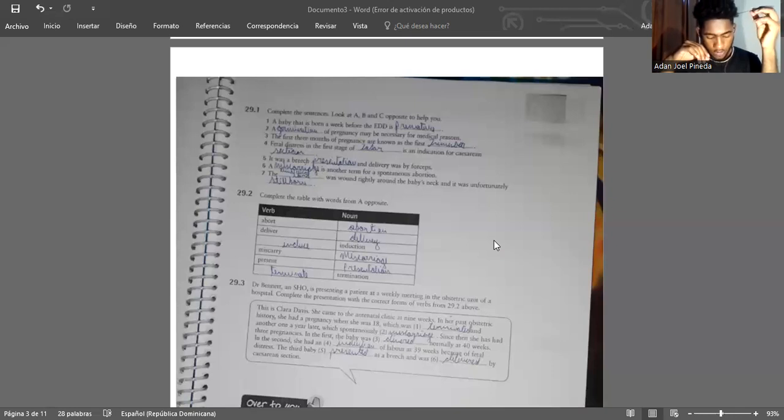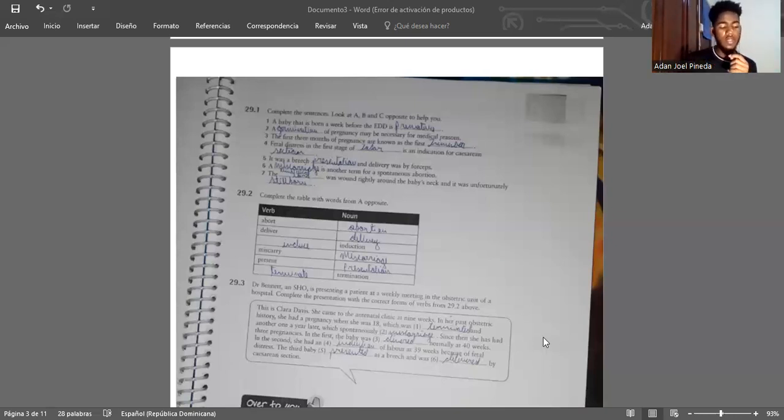29.3. Dr. Bennett and SHO is presenting a patient at a weekly meeting in the obstetric unit of a hospital. Complete the presentation with the correct forms of births from 29 above. 1. Terminated. 2. Miscarriage. 3. Delivered. 4. Induction. 5. Present. 6. Delivered.